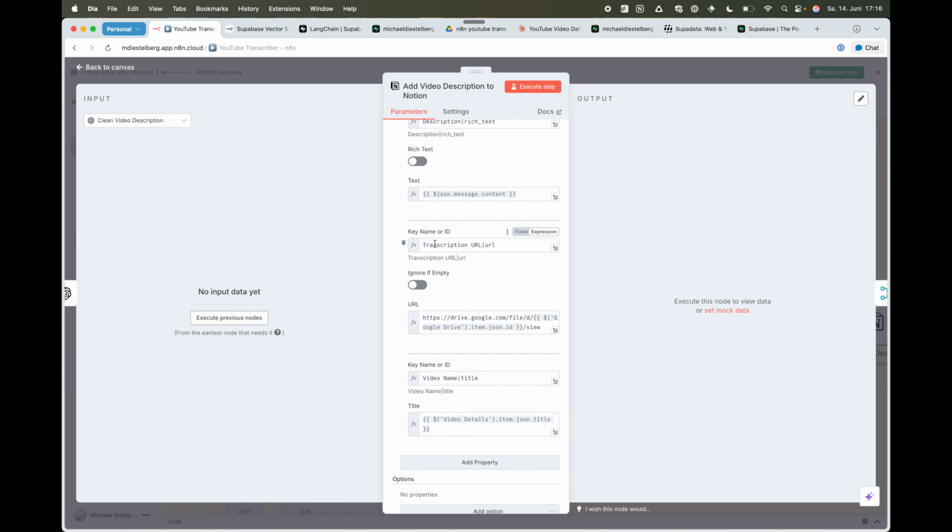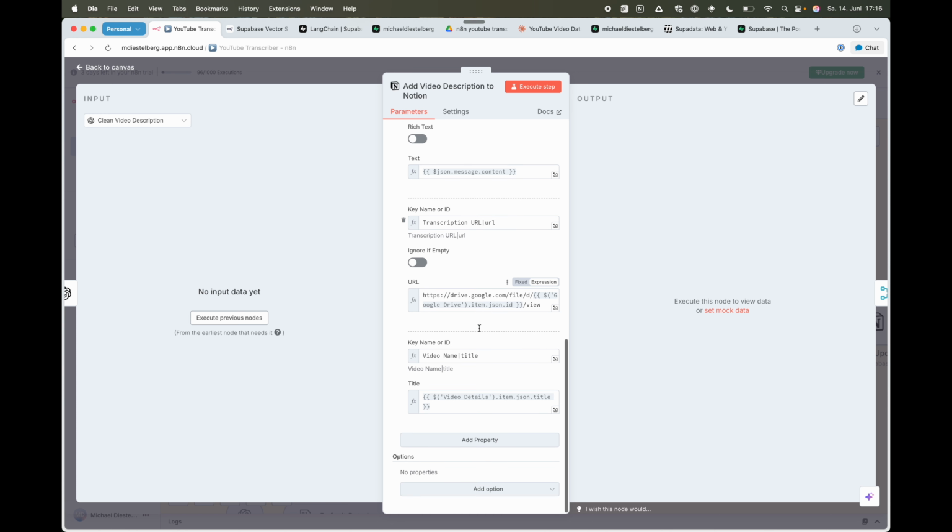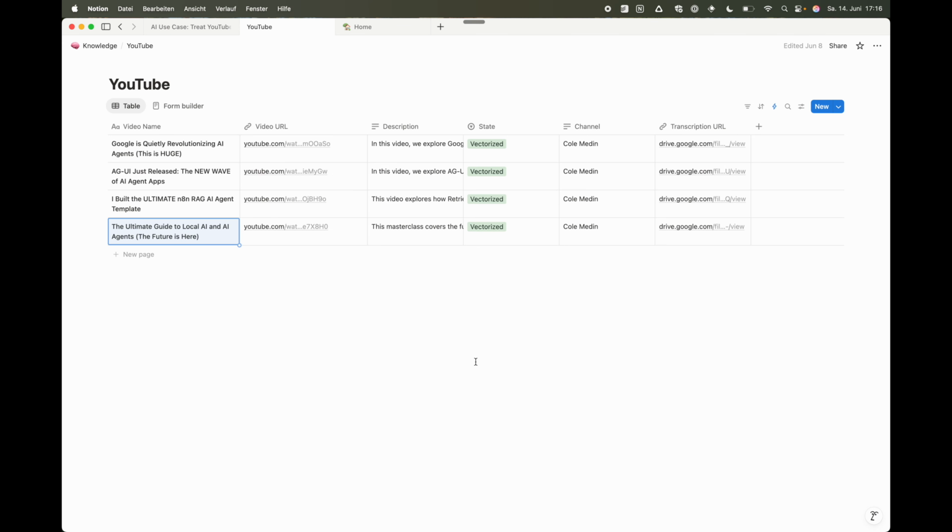It will receive the entire transcription URL from Google Drive, so I have a reference for this, and the video name. And what it looks like is this. You have the video name, the URL, the description, the state, in this case it's already one state further, the channel, and the transcription URL in Google Drive.